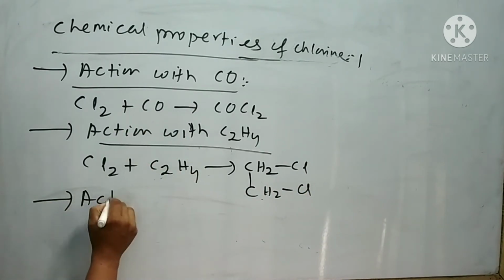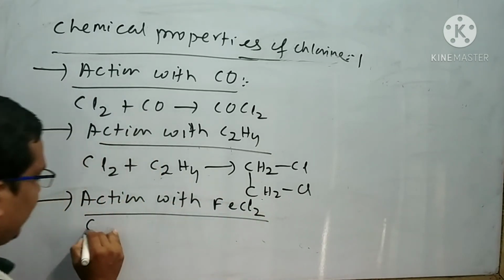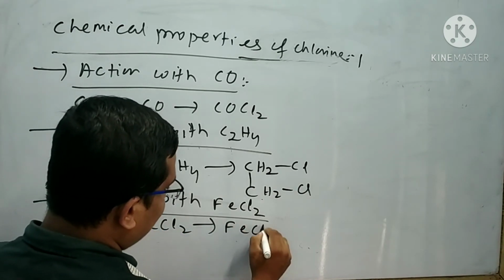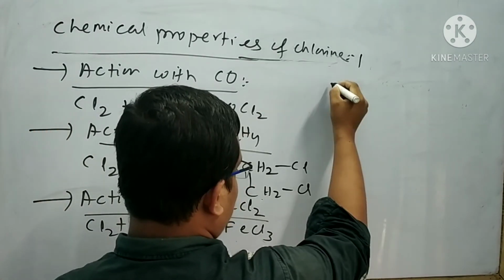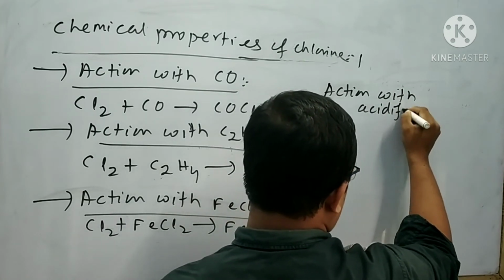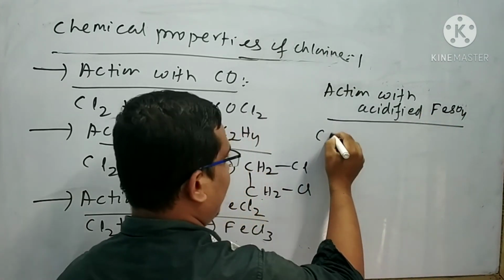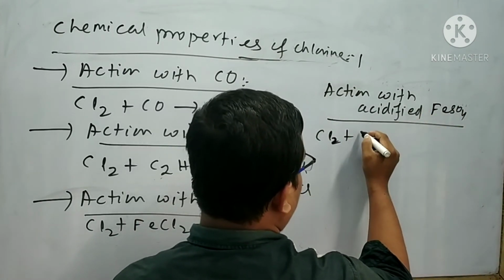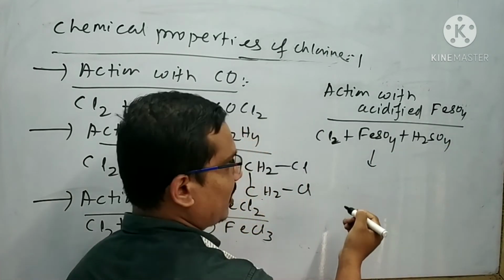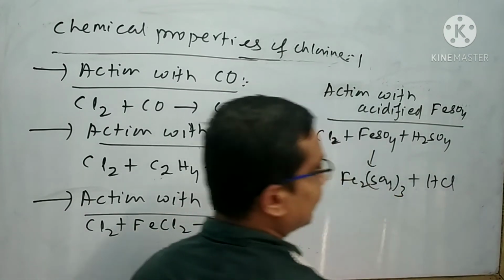Next reaction is action with the FeCl2. When chlorine is subjected to reaction with the FeCl2, then FeCl3 is formed. Next reaction is action with the acidified FeSO4. When chlorine is subjected to reaction with the acidified ferrous sulfate, then ferric sulfate is formed with the byproduct HCl.